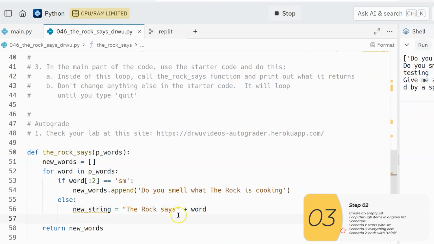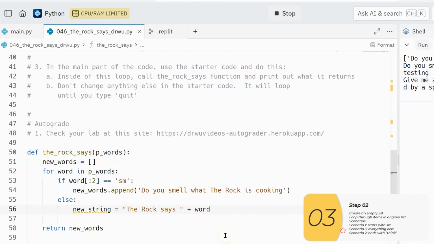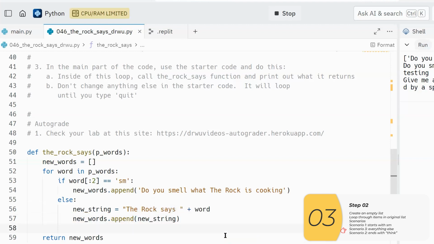Now I have to be a little bit careful here. In this case, I have not put a space between says and the word, and so there won't be a space. Now I usually want that to be a space. So again, Python will not stick a space in unless you stick a space in inside those quotation marks. And then I'll need to add this to the new words list. How do I add to a list? Again, it's append. I'm adding the new string variable.